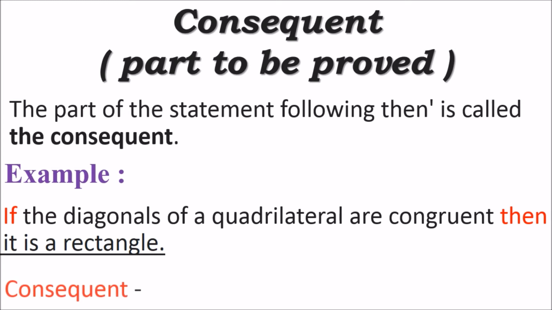Therefore, the consequent in this statement is it is a rectangle. Consequent is also known as the part to be proved. So make a note: what is a consequent? The part of the statement which follows the word then. And what is the antecedent? It is the part of the statement which follows the word if.